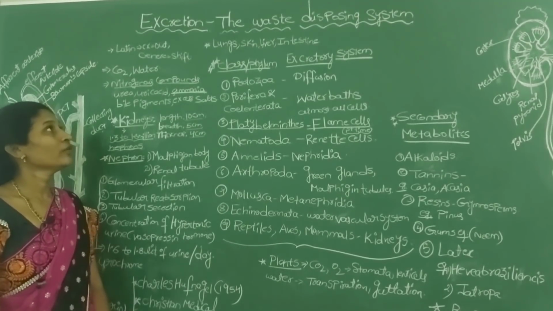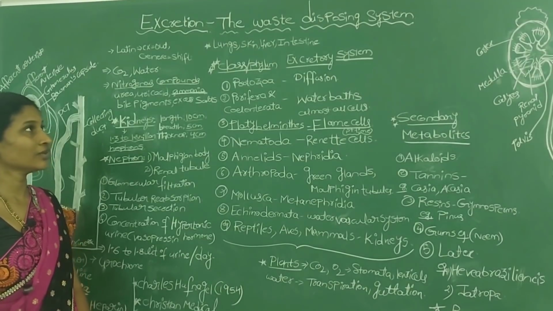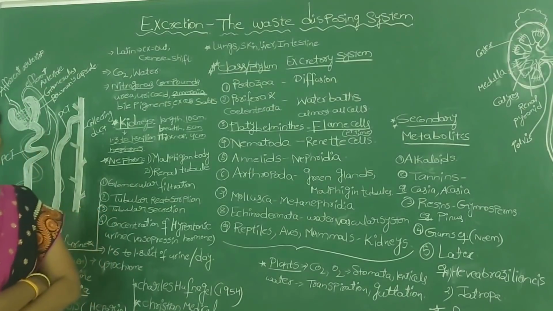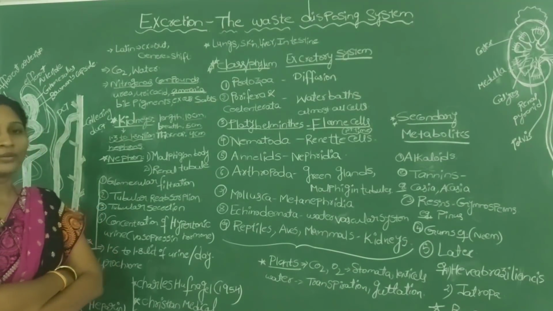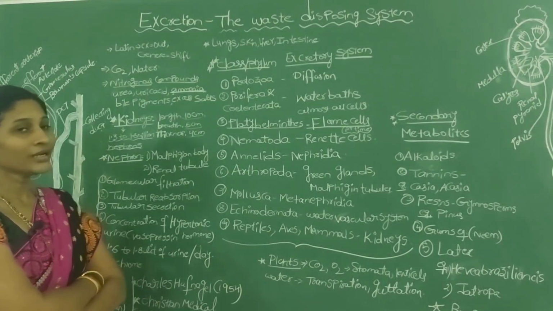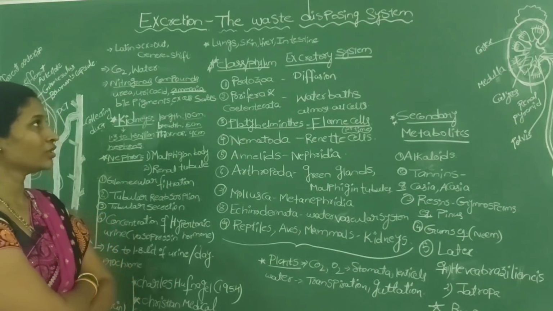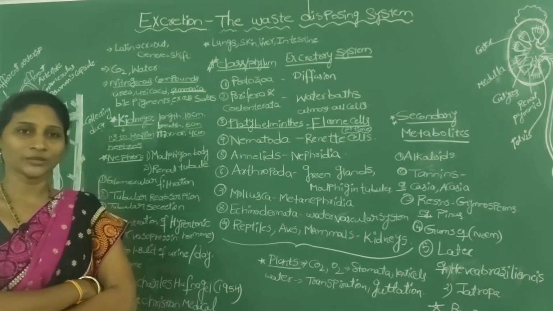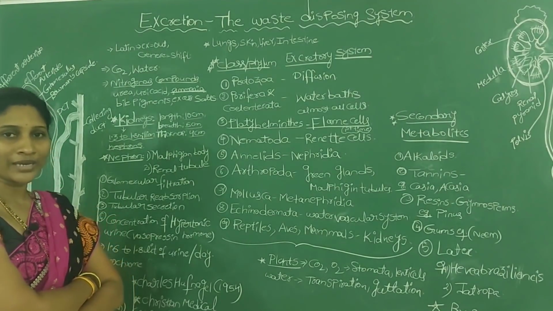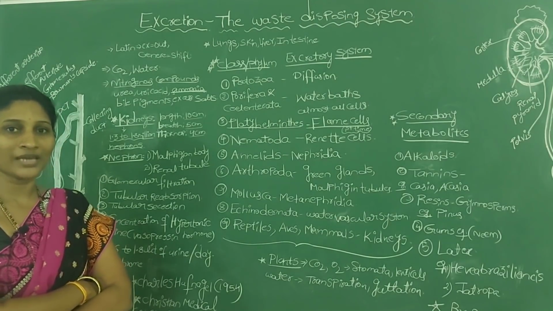Students, today we are going to discuss the fourth lesson of your biology, that is excretion, the waste disposing system. You know what we learned about different metabolic activities from lesson 1 and lesson 2. What are the different metabolic activities, like photosynthesis, digestion, respiration? These are all metabolic activities that take place in all living beings.